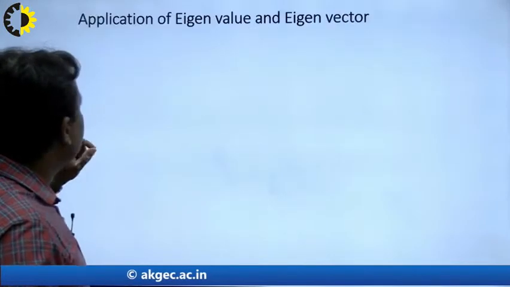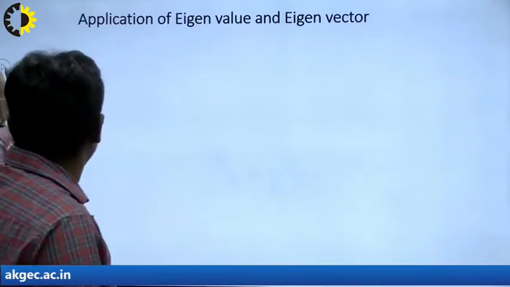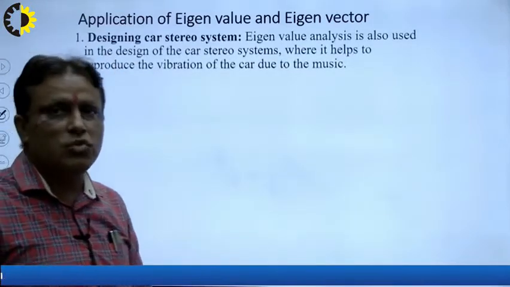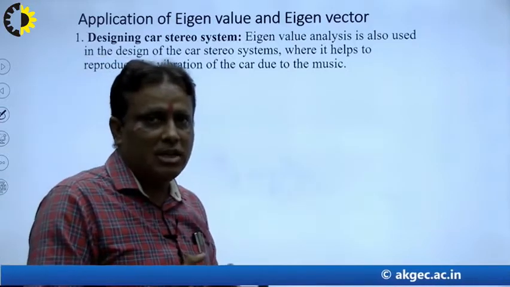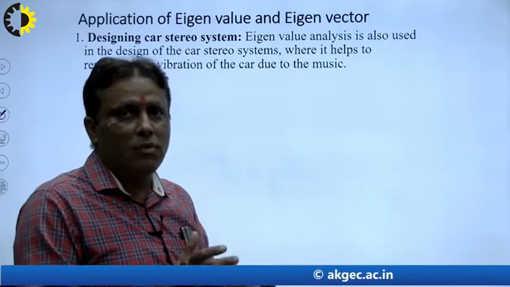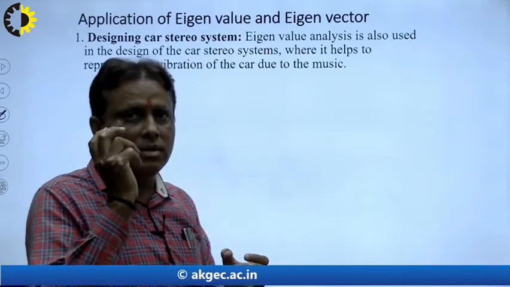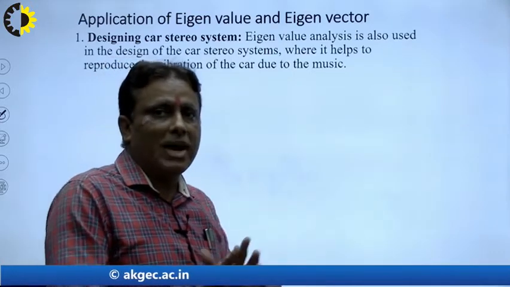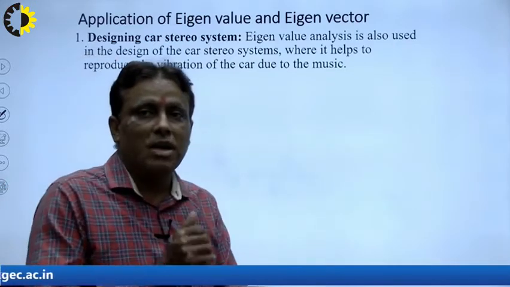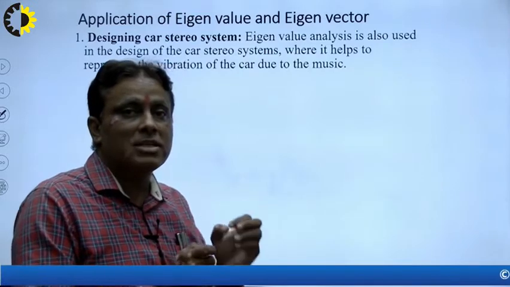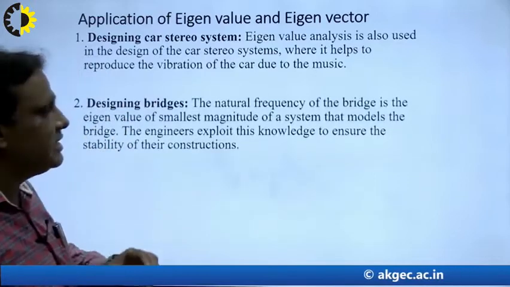Now we discuss what are the applications of the eigenvalue and eigenvector in our engineering and technology. First of all, I explain designing a car stereo system, when mechanical engineers manufacture a machine just like a car. So what is the role of the stereo? Inside the car there is a huge amount of loudspeakers. So what is the role of eigenvalue? Eigenvalue analysis is also used in designing a car stereo system, where it helps to reduce the vibration of the car due to the music. So this is the first example.